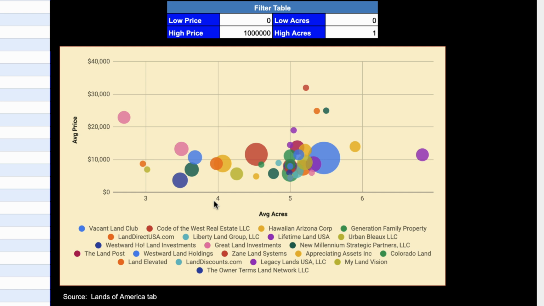And remember, we filtered this based on sizes of 2 to 10 acres. So that's all we're even seeing here. But if we did filter this by any acreage amount, it could tell us, hey, there's not a whole lot of properties in this acreage range. Like we're seeing here, there's not a whole lot of stuff that's precisely 8 acres in size, or even in that 6 to 10 acre range.